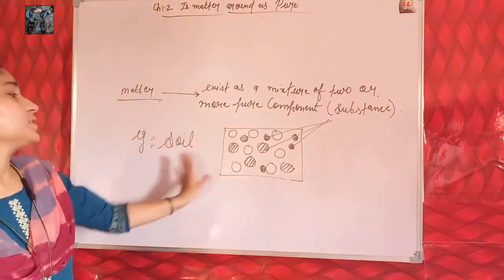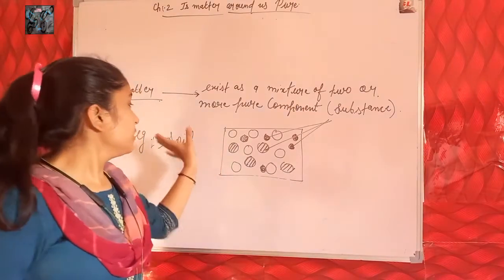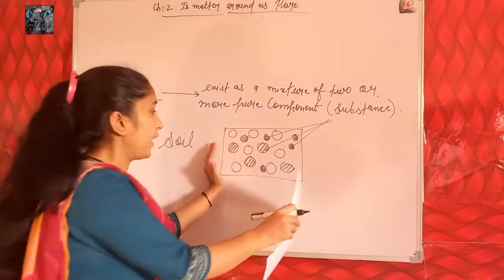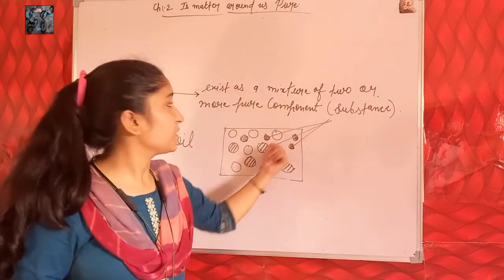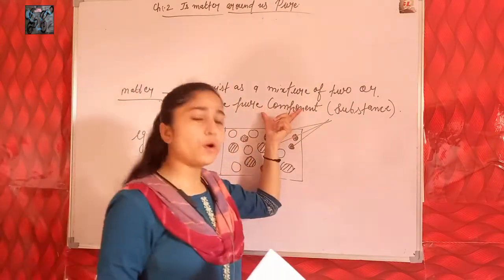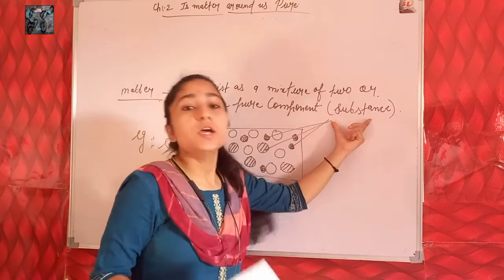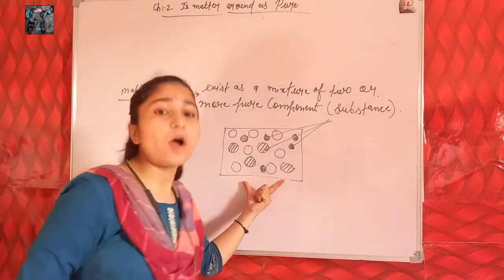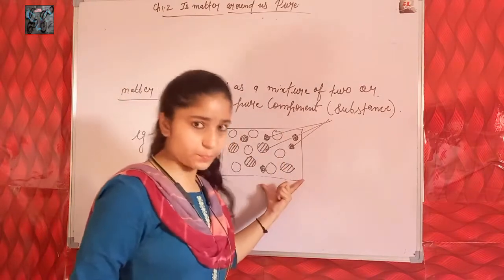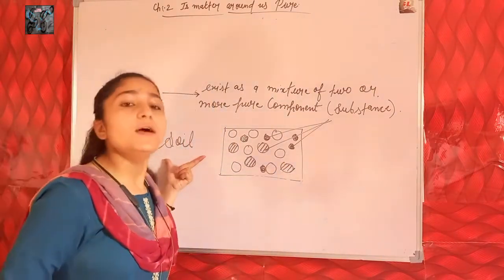So students, this is the soil matter, and as you know, matter exists as a mixture of two or more pure components or substances. A substance consists of a single type of particle. So here three types of particles, or three types of substances, or three components are present in the soil matter.